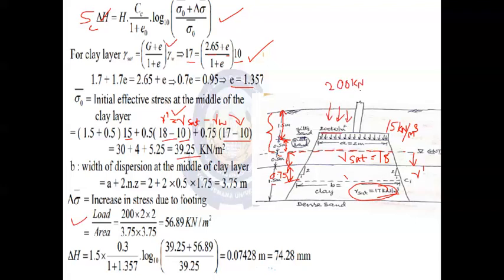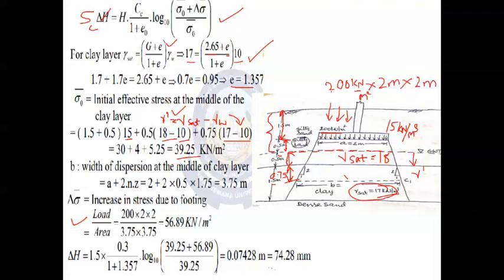Per meter square. But the area, since the footing shape is square, in order to calculate the point load, we have to multiply it with 2 meter by 2 meter, the size of the square footing.